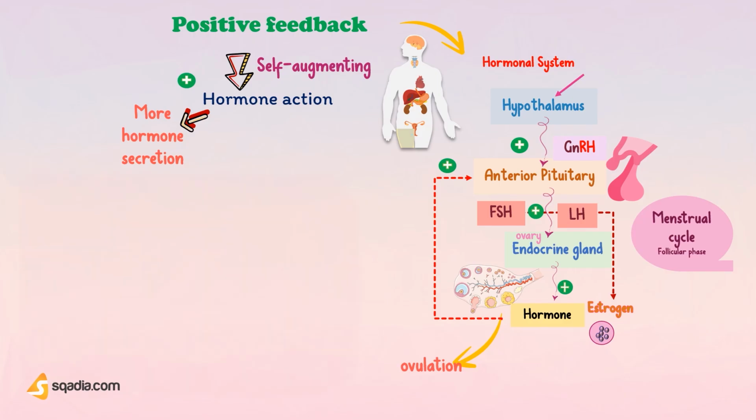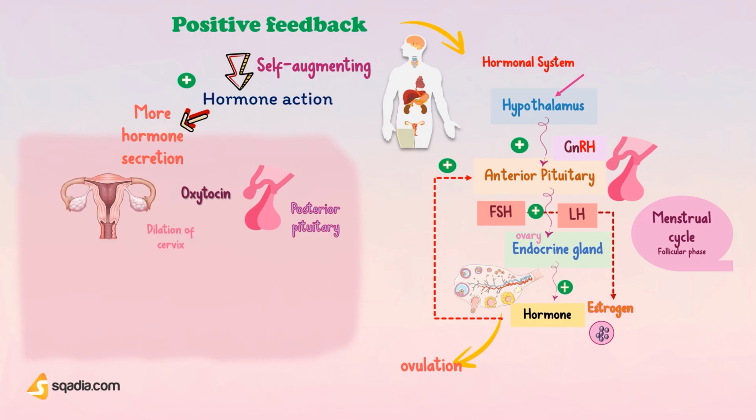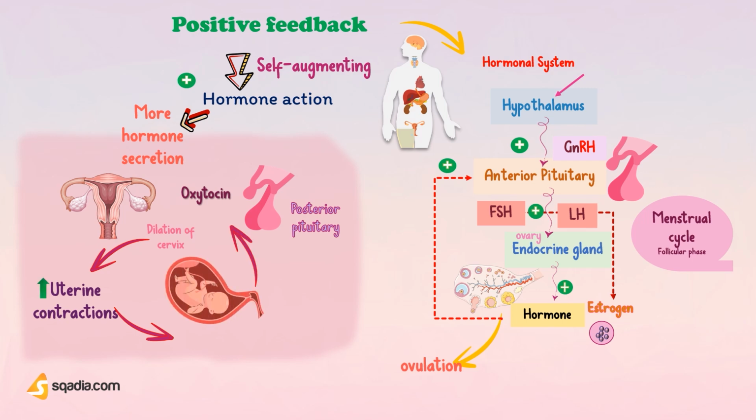The second example of hormonal positive feedback is oxytocin. Dilation of the cervix causes the posterior pituitary to secrete oxytocin. In turn, oxytocin stimulates uterine contraction, which causes further dilation of the cervix. In this example, the explosive event is parturition, that is the delivery of the fetus, so this shows positive feedback.